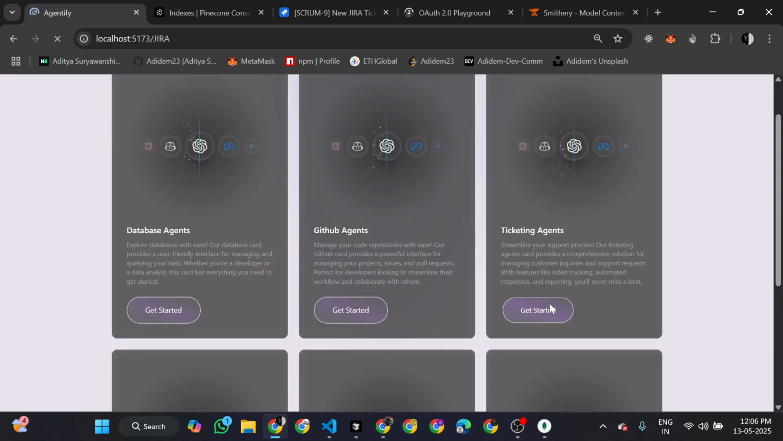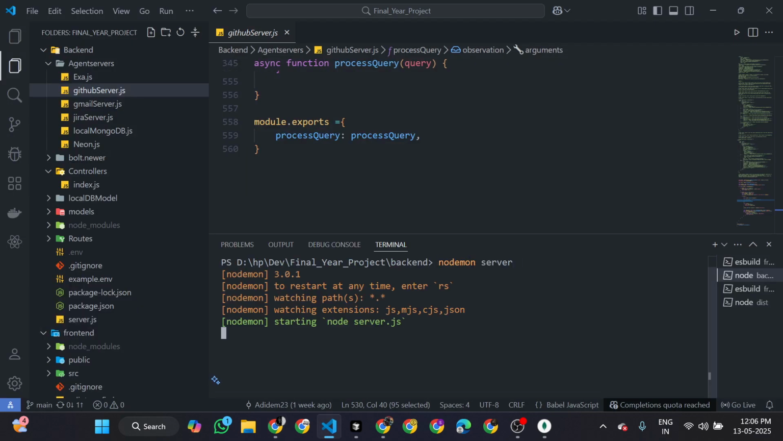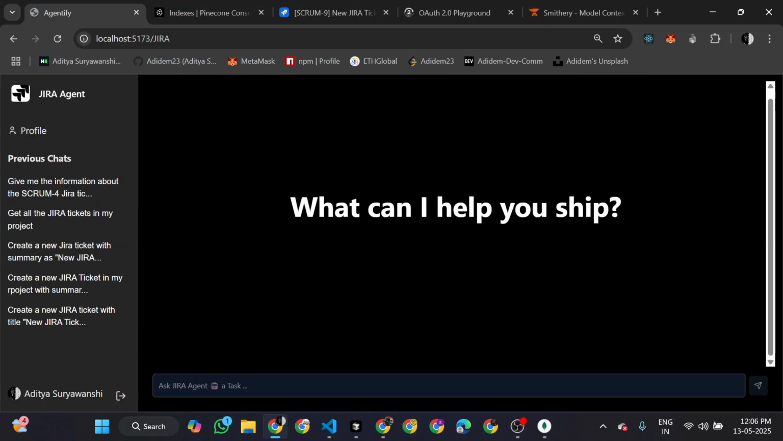So similar kind of things are there also. Like there is a ticketing agent. You can see this is the Jira agent. So let me just first of all kill the server. In the future I will host this with the help of a cloud database. Right now I have targeted the MongoDB Compass, so it is working in the local space. But in the future I will use the MongoDB Atlas or maybe an AWS EC2 instance if I get some money. So that's the thing. So you can see a Jira agent.